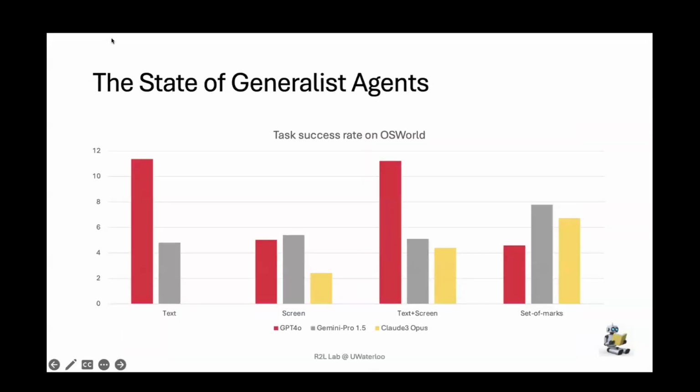So how do state-of-the-art models do? We experiment with a large number of open source and closed source models. I'm just showing 3 here. We won't go into too much detail, but one observation is that these models perform very poorly. So you can see the peak performance is about 11% task completion rate.